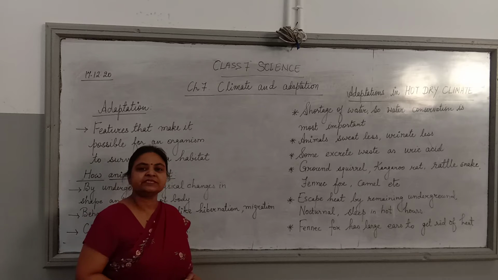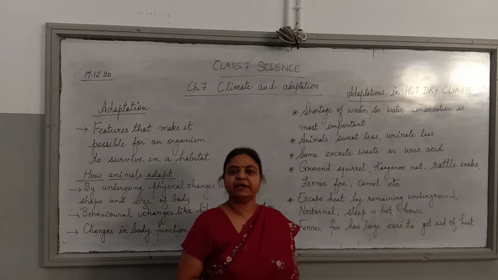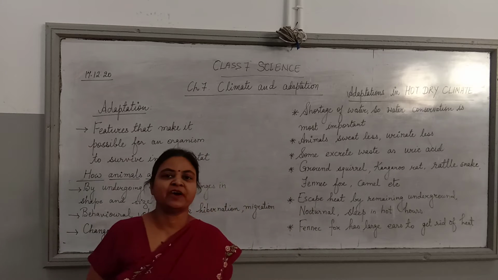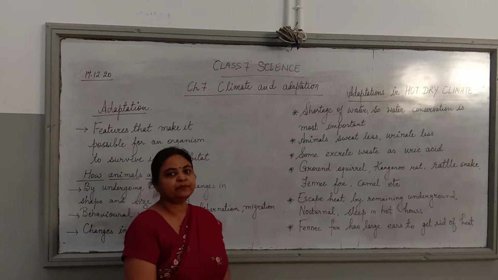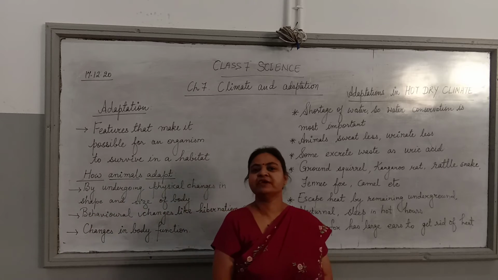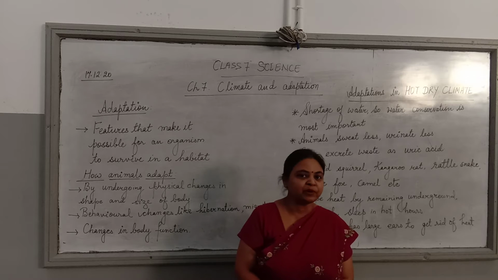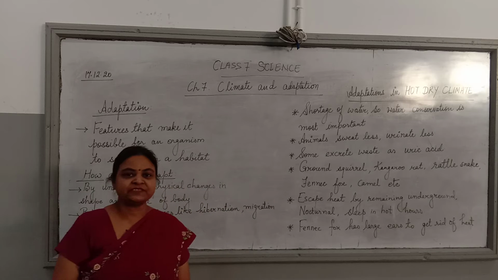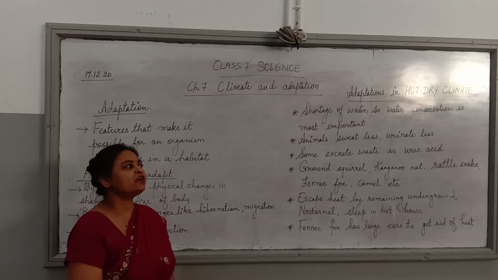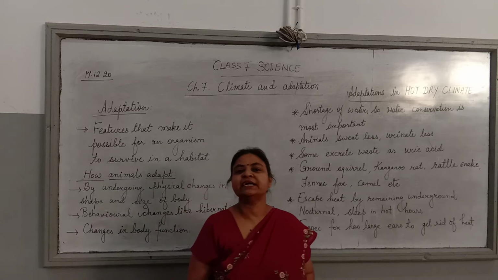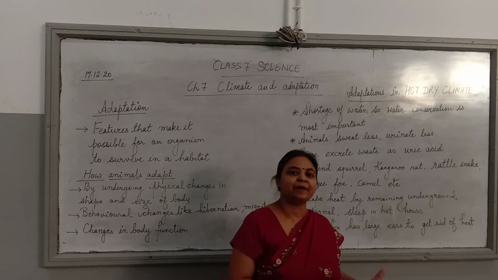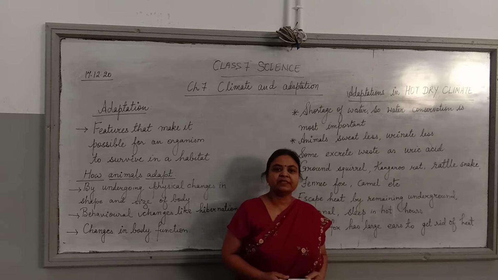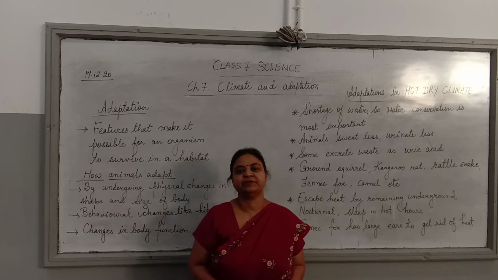Today we will start with the second part of the chapter, that is adaptation. Now children, you have seen that so many types of animals are living in different places. But do you think all types of animals are found everywhere? Do you find a polar bear in the desert? Do you find a camel in the polar regions? No. That is because the animals need certain adaptations. Their body needs to be adapted, adjusted to that particular type of climate. And that type of adaptations we are going to study today.